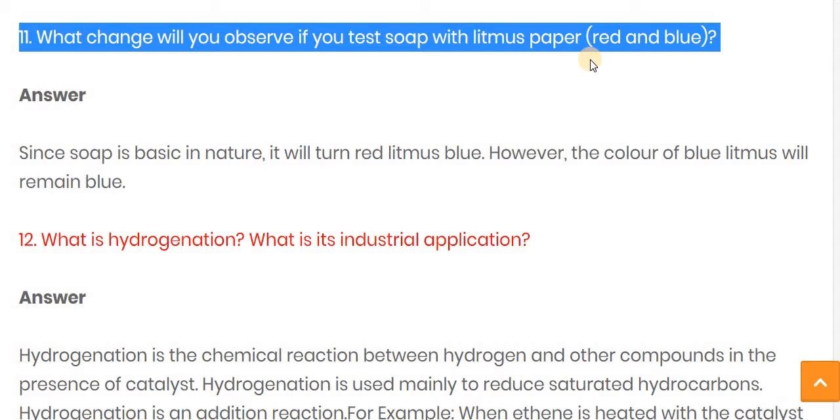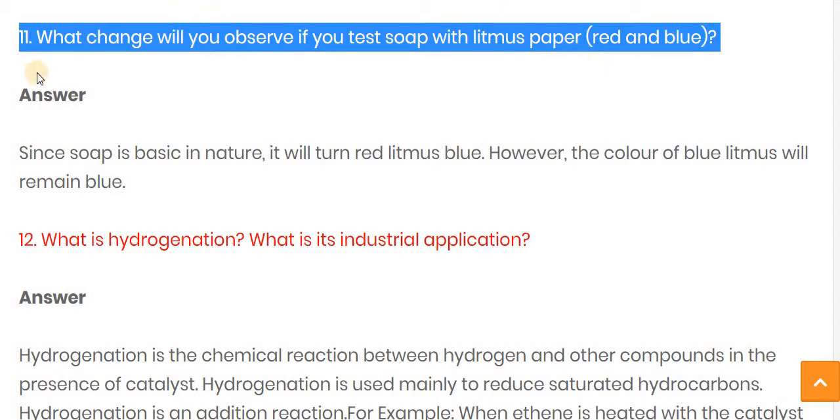As we know, soap is basic in nature, and a base turns red litmus paper blue. However, on blue litmus paper, no kind of color change occurs. It means the blue litmus paper stays as it is, because blue litmus paper changes color only when an acid is there. But here the soap is there, which is basic in nature. So there is no color change on blue litmus paper, but red litmus paper becomes blue.